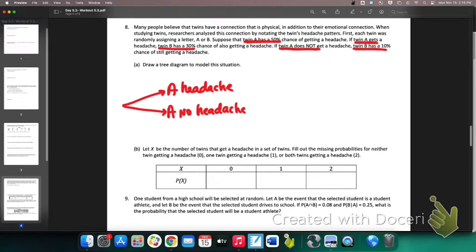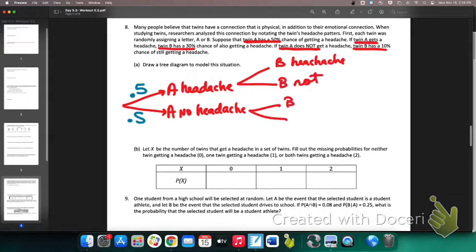Now, what is the probability that twin A gets a headache? 50%. So what's the probability that they don't get a headache? 50%. Okay, cool. Now, after twin A has a headache, we can now progress to the next event or the next person, and that is going to be after twin A gets a headache, then B might get a headache, or B does not get a headache. Same thing is true for A not getting a headache. Either B gets a headache, or B does not get a headache.